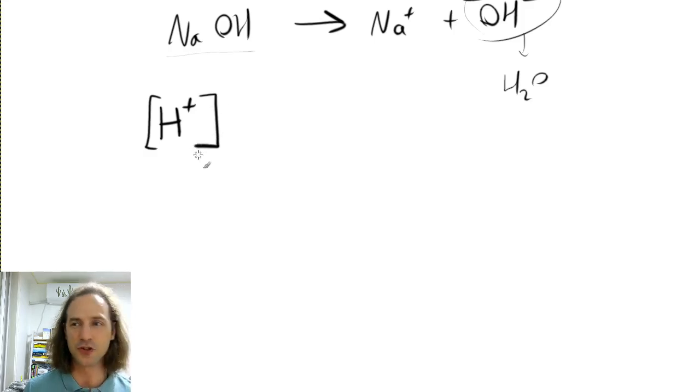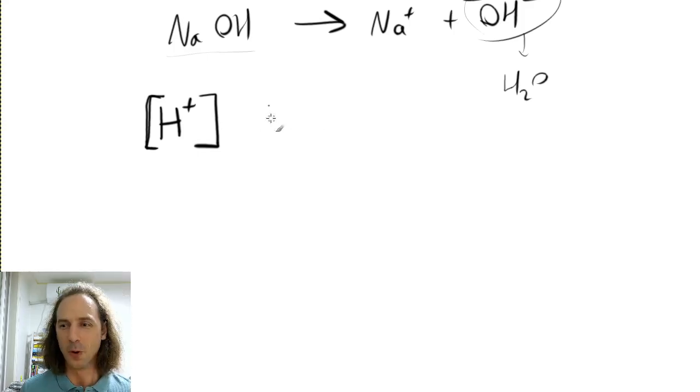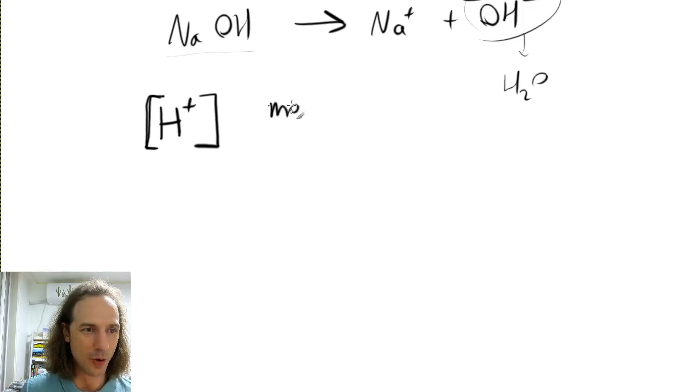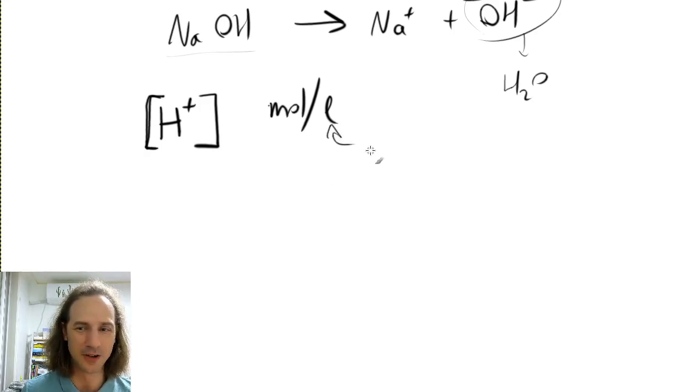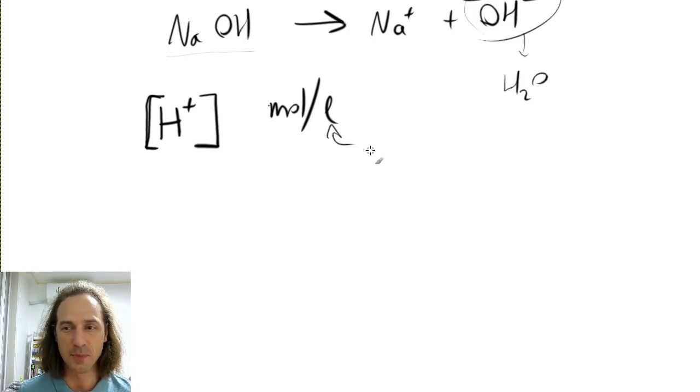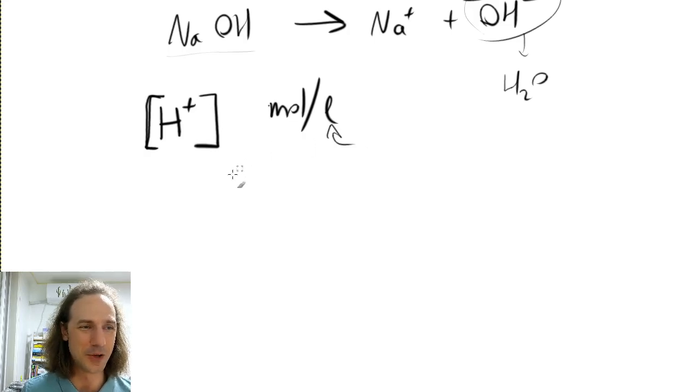And for the concentration, we will put them in square brackets, and we always, by definition, use mole per liter as the unit of measurement for these concentrations, even though liter is technically not an SI base unit, but who cares? This is a convenient way to describe it, so this is what we use.